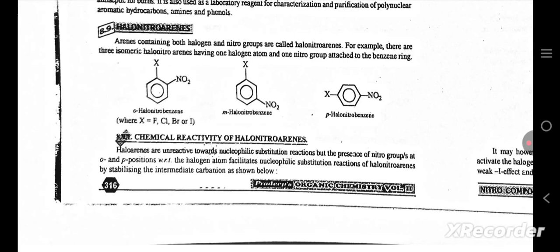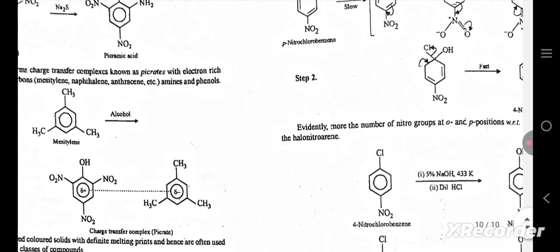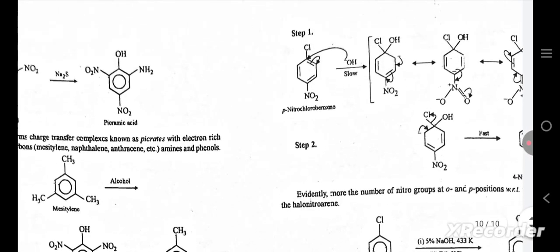Chemical reactivity of halonitroarenes. Haloarenes are unreactive towards nucleophilic substitution reactions, but the presence of nitro groups at ortho and para positions with respect to the halogen atom facilitates nucleophilic substitution reactions of halonitroarenes by stabilizing the intermediate carbanion as shown below. You can look at these steps.